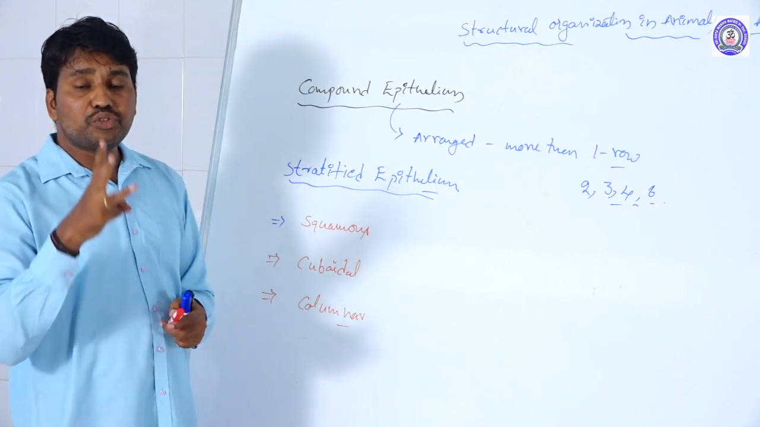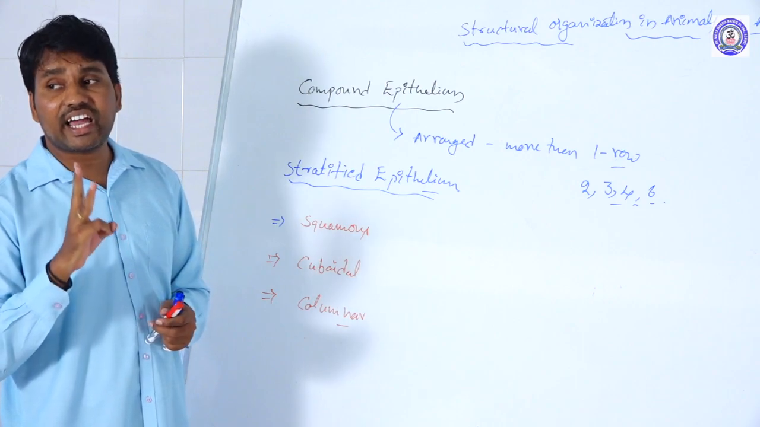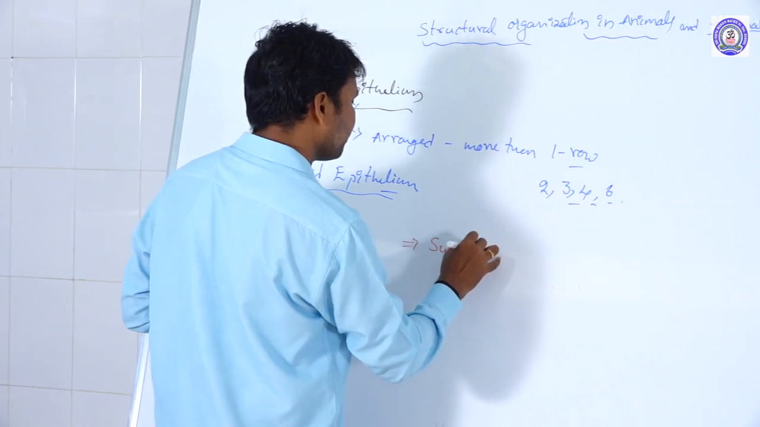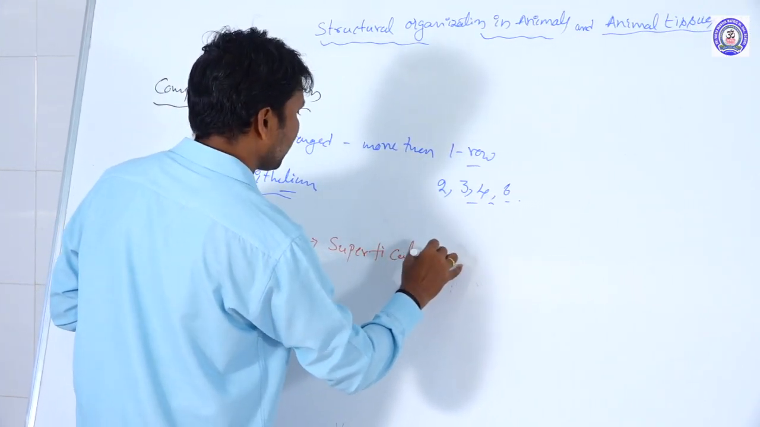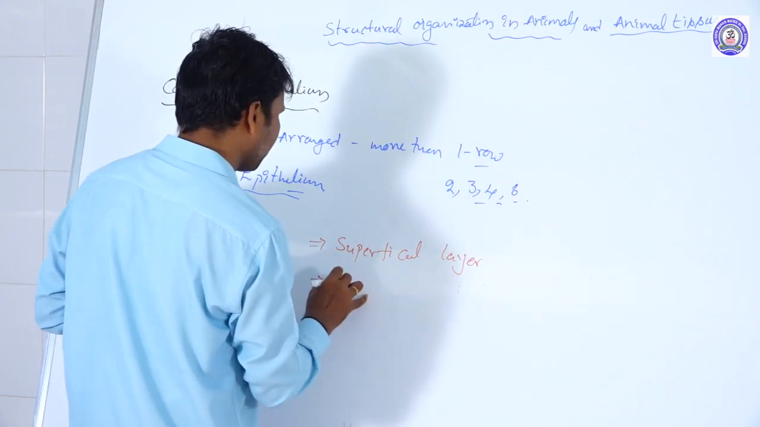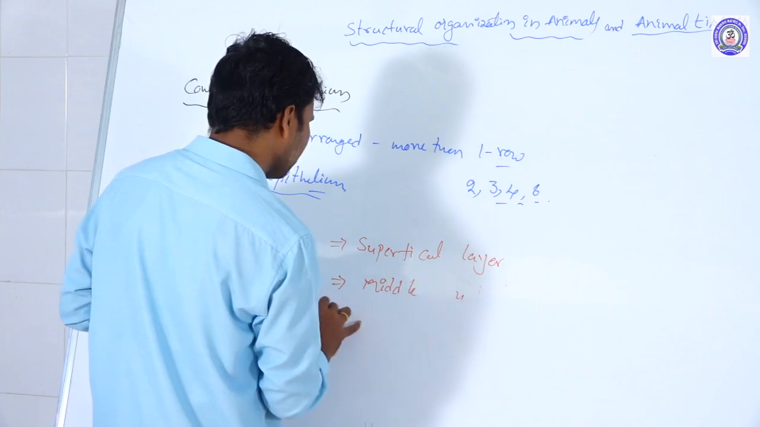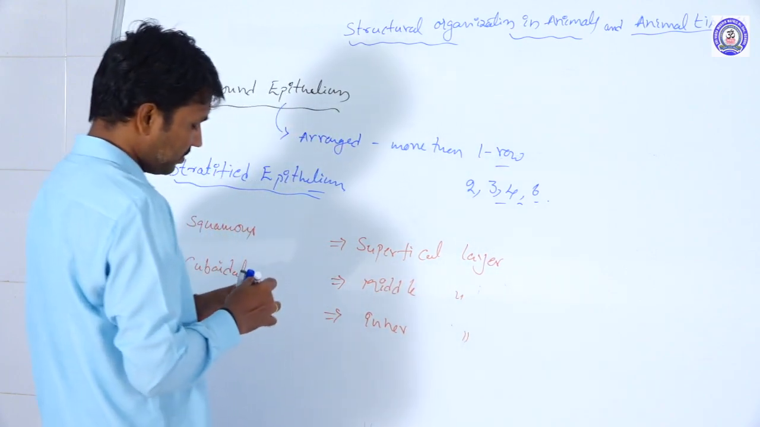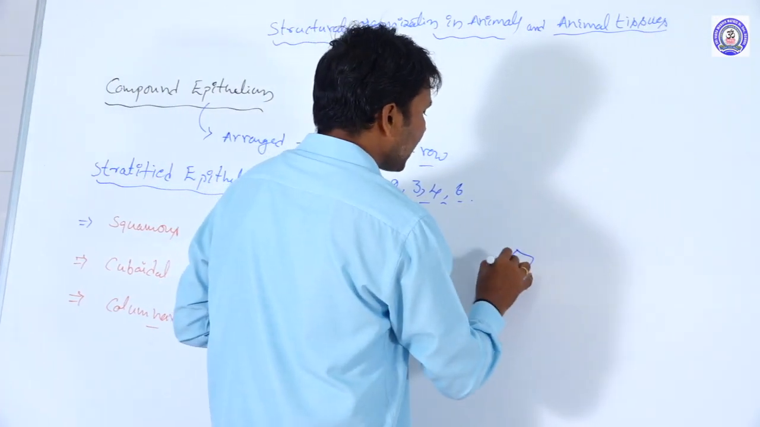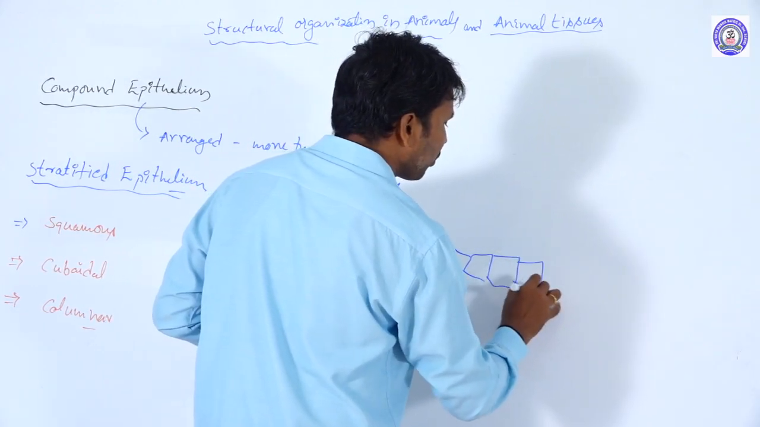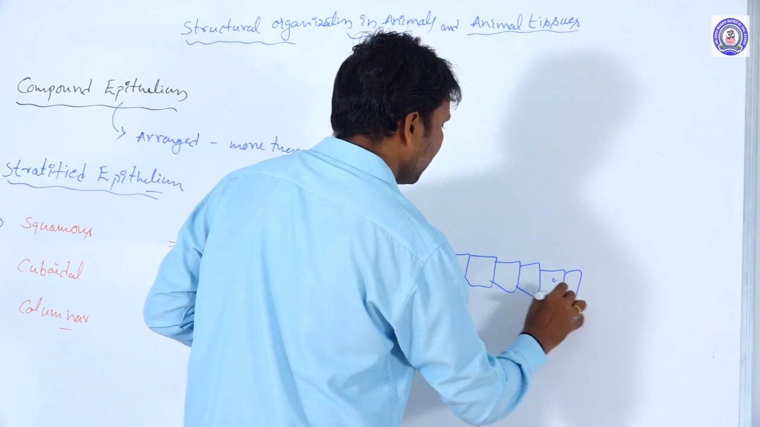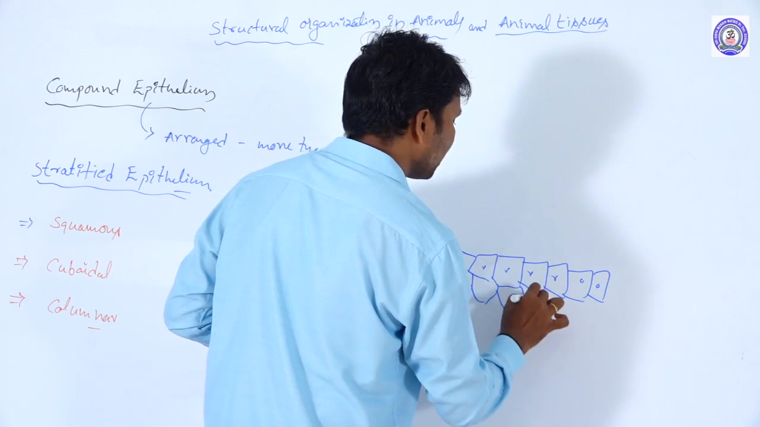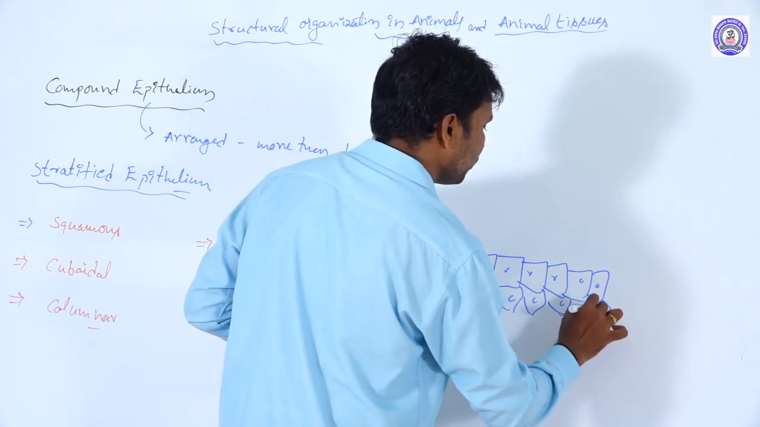the cells are arranged in 3 rows: the superficial layer, the middle layer, and the inner layer. So in this type of tissue, a number of rows are present. As we already discussed, the cells are arranged in a number of rows; they may be 3 rows, or 4 rows, or 5 rows, and so on.